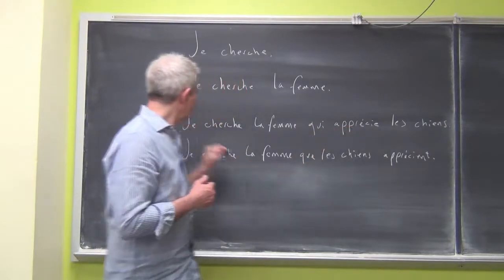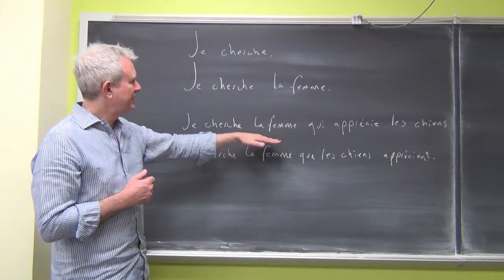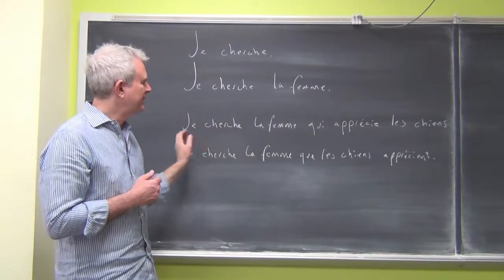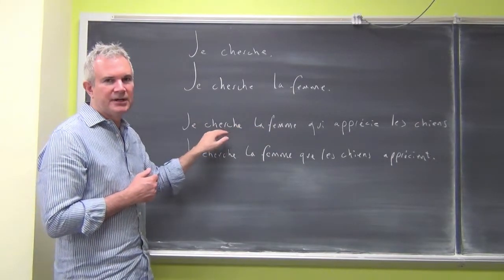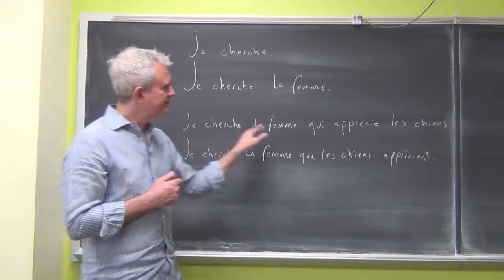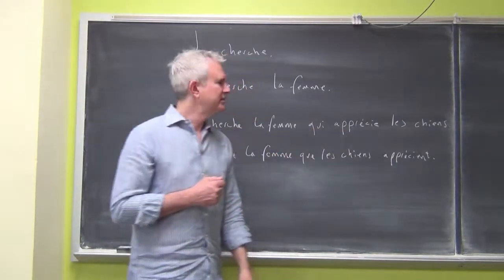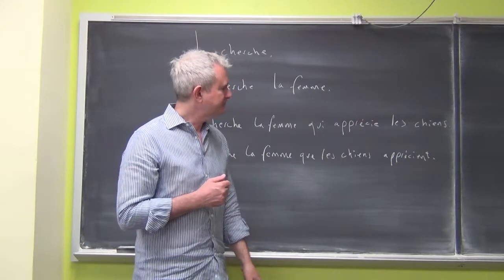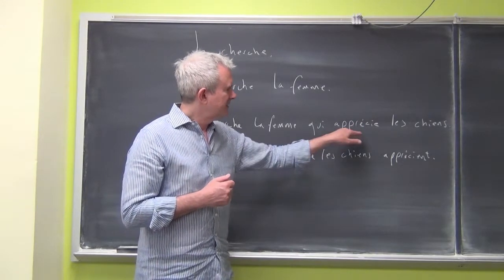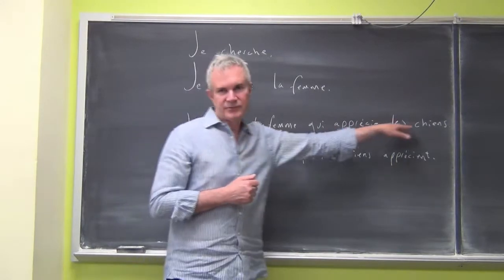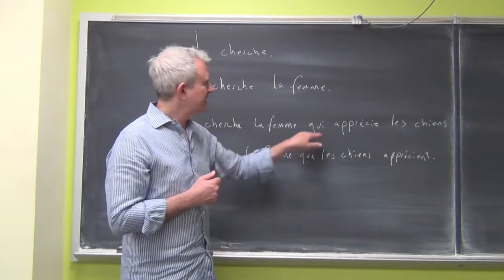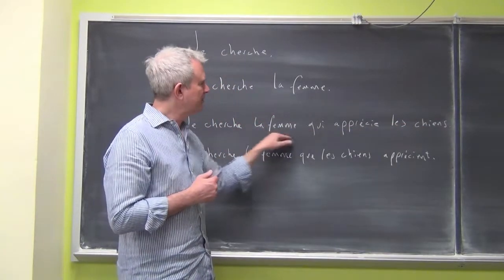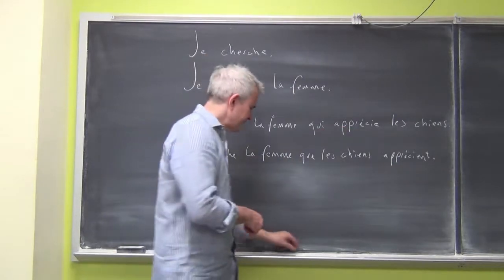Here we've got our independent clause, je cherche la femme, I'm looking for the woman. We've got our conjugated verb and its subject, but here we've also got a conjugated verb, apprécier. It's got a direct object, les chiens, and it's got its subject, qui. I'm looking for the woman who appreciates dogs.